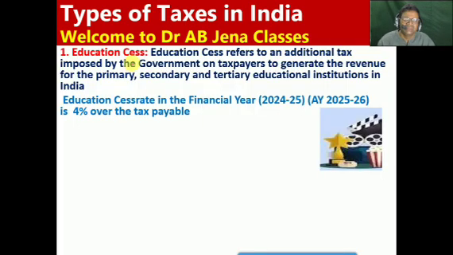So next one, friends, other taxes. First one is education cess. What is this, friends? As per the Income Tax Act 1961, the Government of India will charge or collect the education cess.